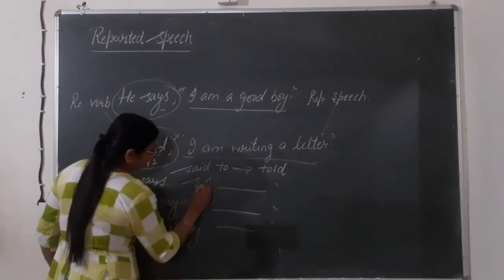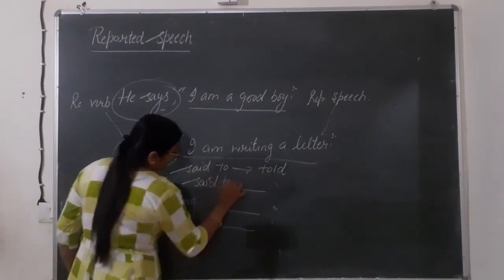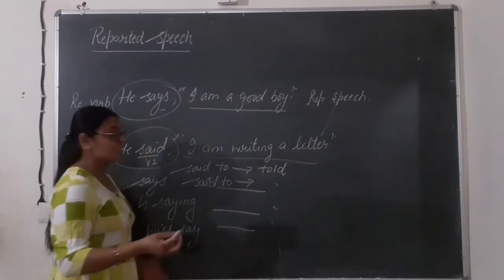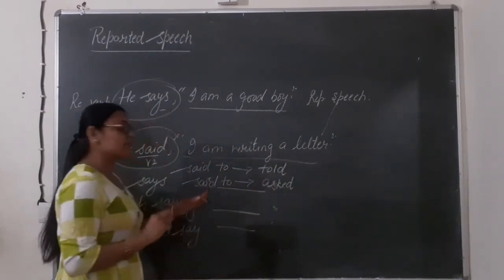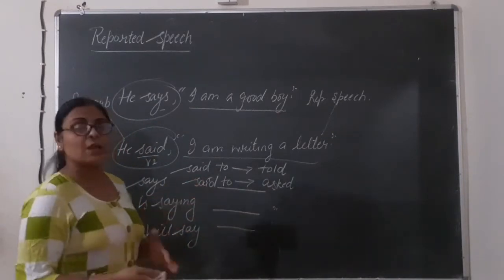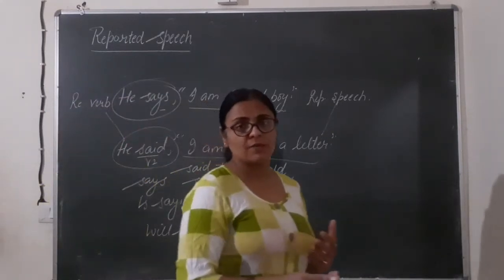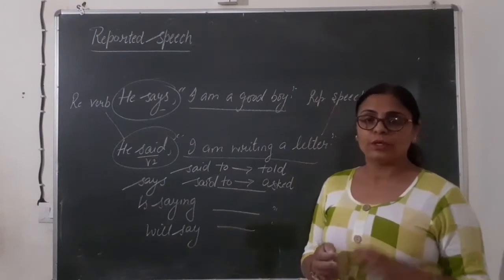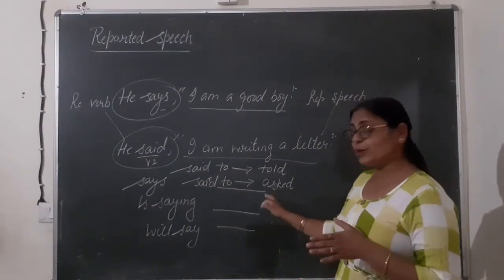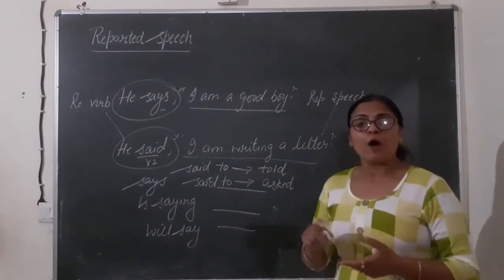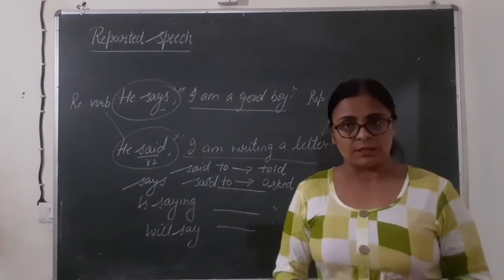And whenever said to is given in interrogative sentences, there we change this into asked. And if said to or said is given in imperative or optative sentences, that also changes according to the type of the sentence. Right? We will see that also, but now we will see how present tense can be changed into past tense.